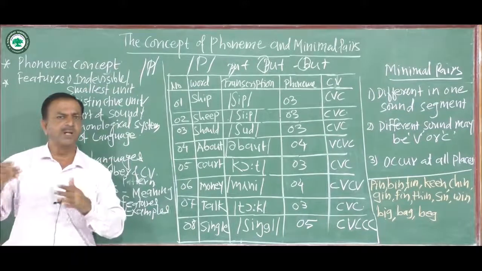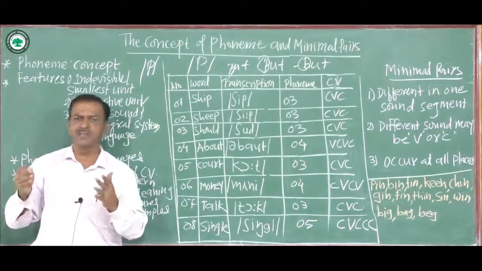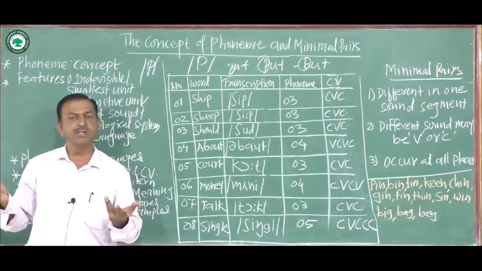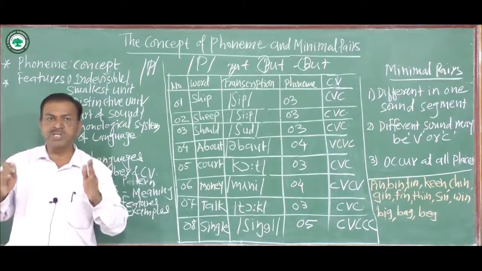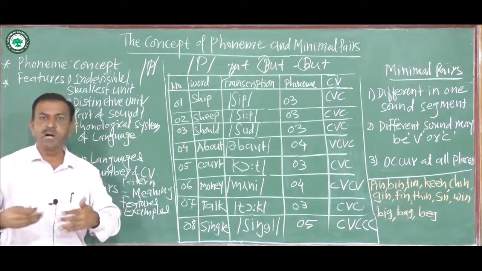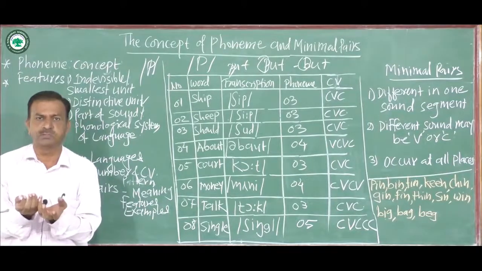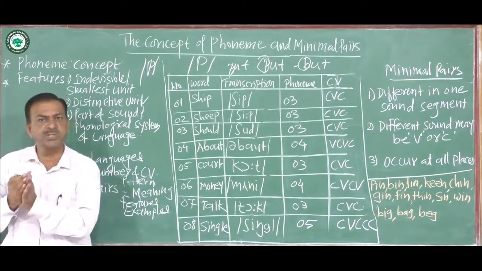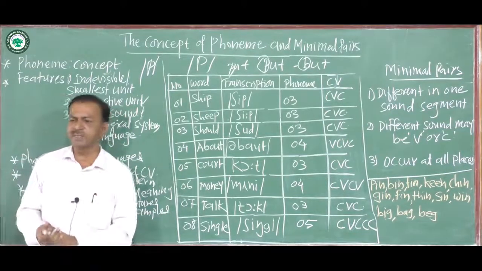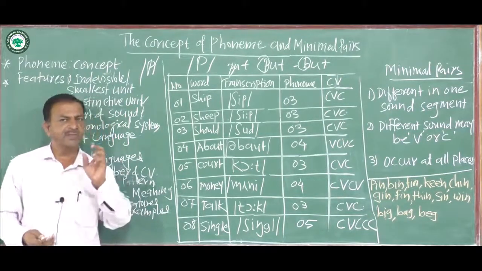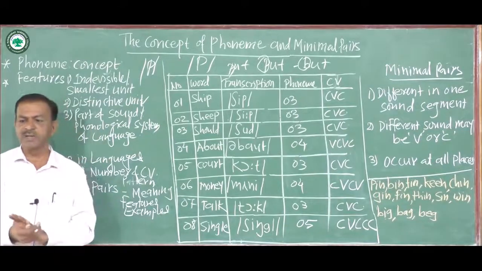So they are articulated differently: p, b, t, d, k, g, s, sh, h, z. What is articulation? It is how the sound is produced, and the sounds are produced differently. This is known as the phonological system of the language, and the phoneme is in this way very important.